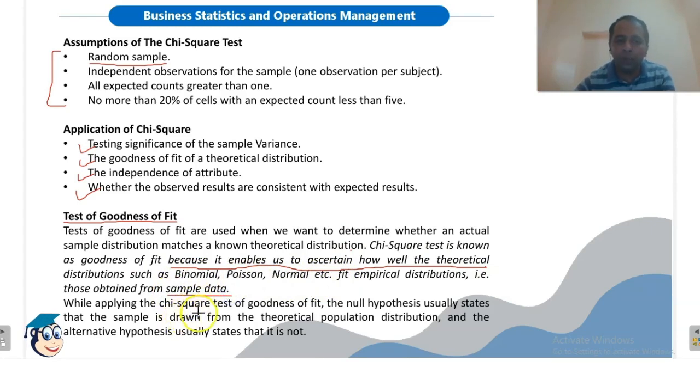While applying the chi-square test of goodness of fit, the null hypothesis usually states, this is important, that the sample is drawn from the theoretical population distribution, and the alternative hypothesis usually states that it is not. Okay.